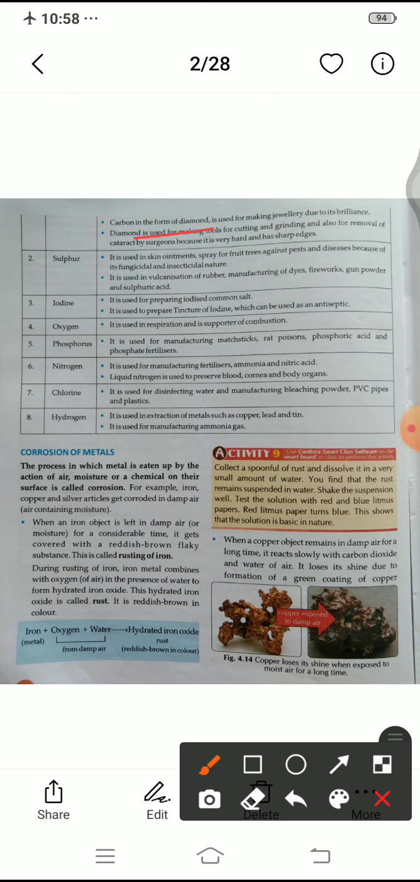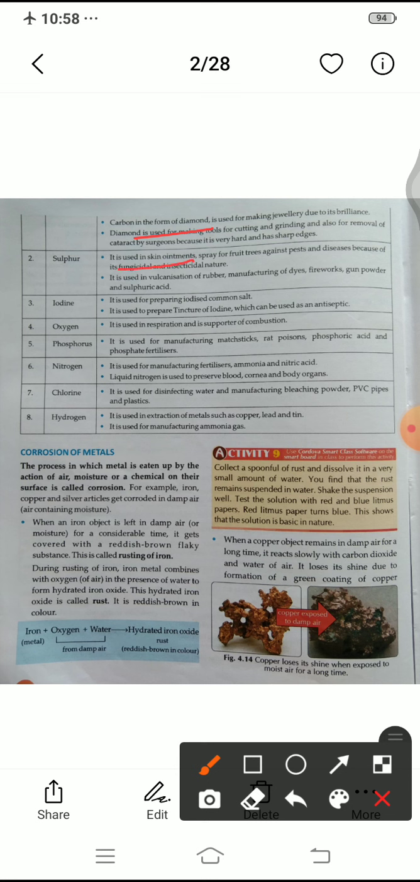When you are facing a skin allergy, you use medicines in tubes that are made with the help of sulfur. It is also used as a spray for fruit trees against pests and diseases because of its fungicidal and insecticidal nature. It removes the insects and fungus, so it is sprayed on fruit trees to remove many more insects and fungus from there.